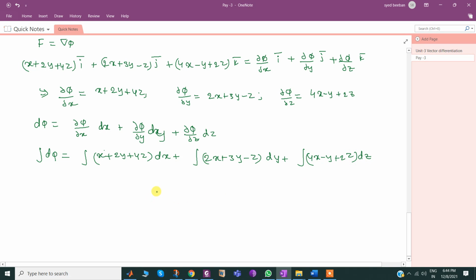So the integral of d phi will be phi on the left hand side.